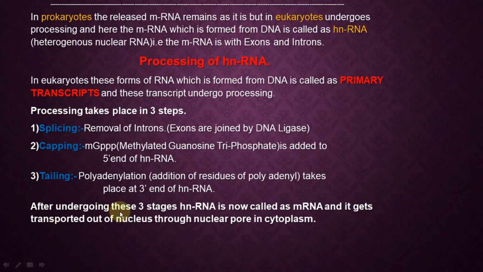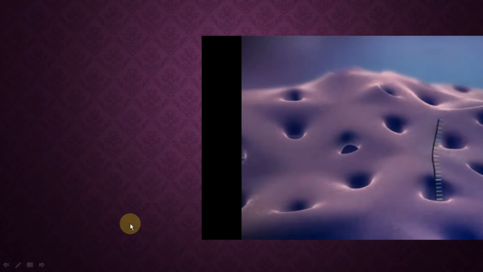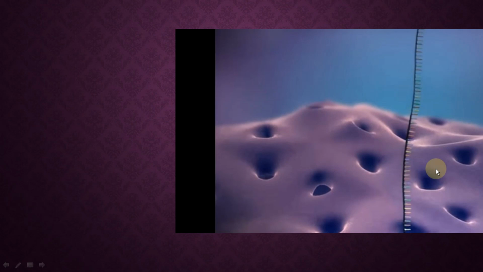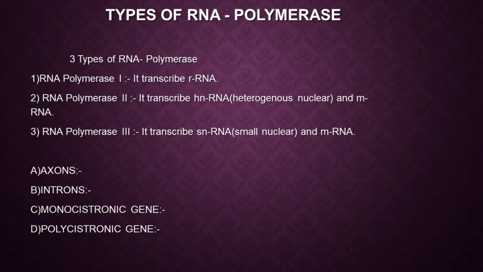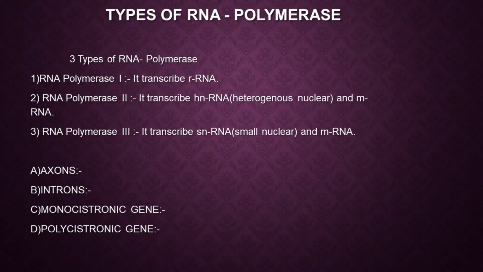After undergoing three stages, hnRNA is now called mRNA, that is messenger RNA, and it gets transported out of the nucleus through the nuclear pore. See, this is the nucleus. Now this is the fully mature, perfect mRNA. It comes out through the nuclear pore and starts traveling in the cytoplasm. So here we have completed how the transcription process takes place.